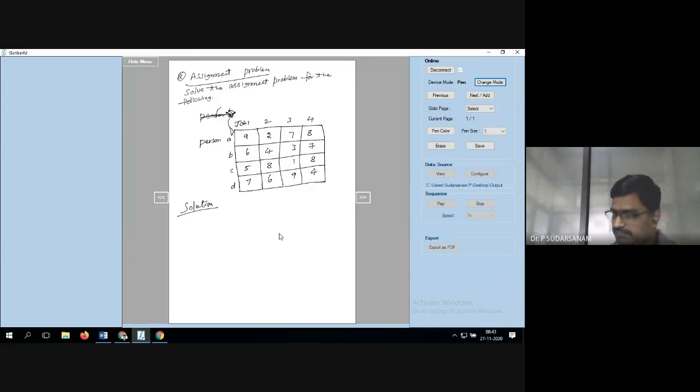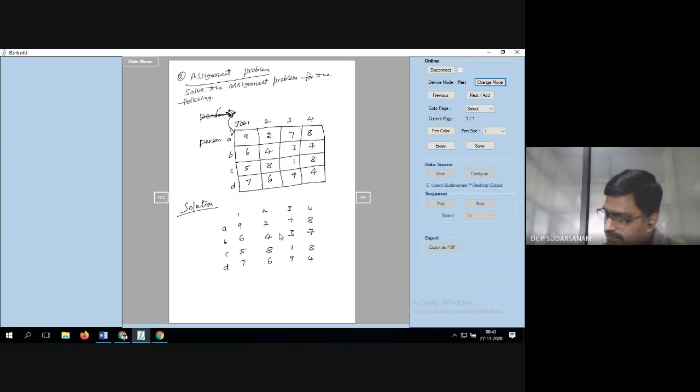Now write the solution. 1, 2, 3, 4, A, B, C, D. So write the values once again. 9, 2, 7, 8, 6, 4, 3, 7, 5, 8, 1, 8, 7, 6, 9, 4.